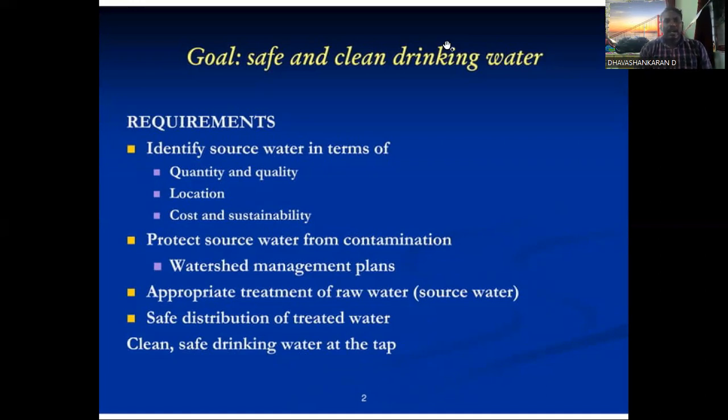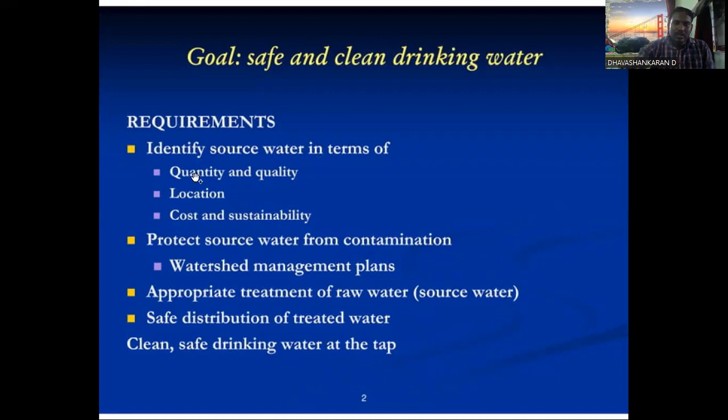The requirement is to identify the source of water in terms of quality and quantity, then find out the location, cost and sustainability, then protect the source water from contamination, watershed management plans, appropriate treatment of raw water from the sources, and safe distribution of treated water for clean, safe drinking from the tap.